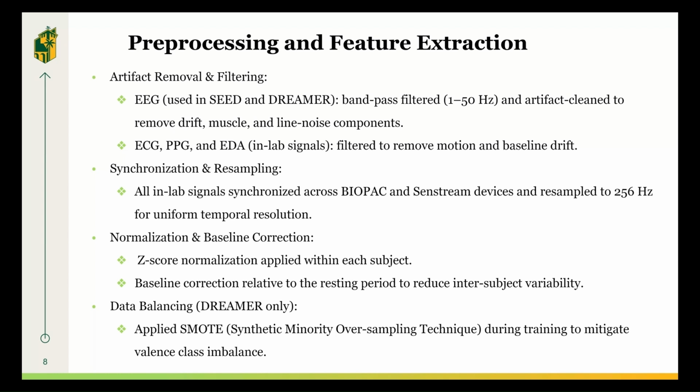Third, normalization and baseline correction. We applied z-score normalization within each subject and also used baseline correction relative to the resting period to reduce variability between participants. And finally, data balancing. This was specific to the small DREAMER dataset, where we applied SMOTE during training to mitigate its valence class imbalance. This complete methodology ensured our data was clean, consistent, and ready for modeling.